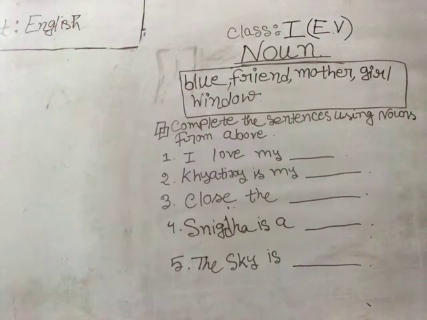That means here, 1 to 5, there are 5 sentences in total and the sentences are not complete. These are incomplete sentences, but you have to complete them by putting the nouns from that box. In the very upper portion you can see a box, and in the box there are some nouns, so you have to choose the correct noun from there and put it in the gaps in the incomplete sentence to make it complete. Okay babies, so let's check it out.